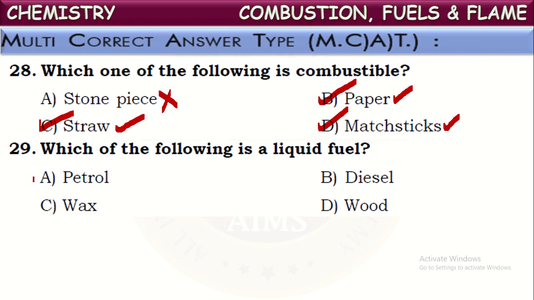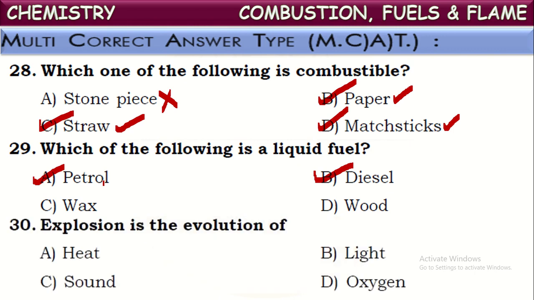We know petrol is one of the liquid fuels. Diesel is also one of the liquid fuels. These two are derived from petroleum. And wax is a solid fuel and even wood also. So these two are solid fuels. Only petrol and diesel are liquid fuels here.